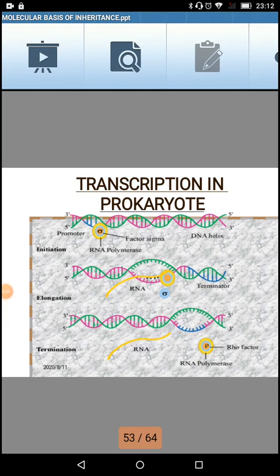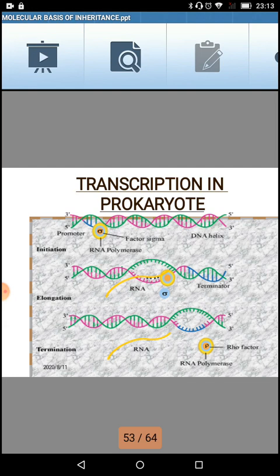In today's lecture, we are going to discuss transcription in prokaryotes and eukaryotes. If you remember our previous session, we discussed the transcription unit, which comprises three parts: one is the promoter, another is the structural gene, and the third is the terminator. The promoter is the region which initiates the transcription, the structural gene is the region which codes for the messenger RNA, and the terminator region is the region which stops the transcription.